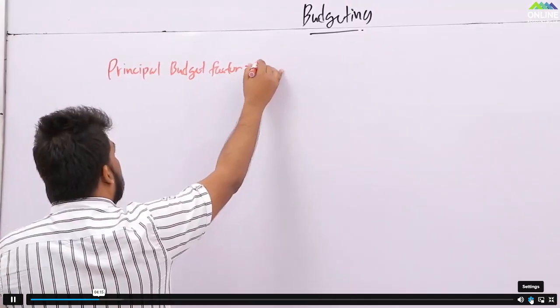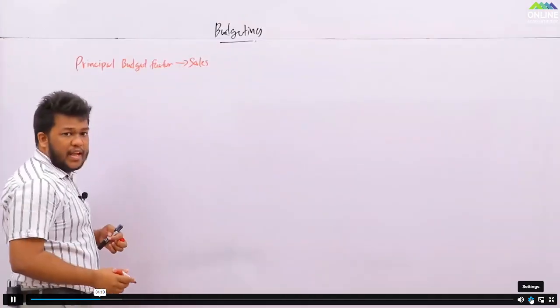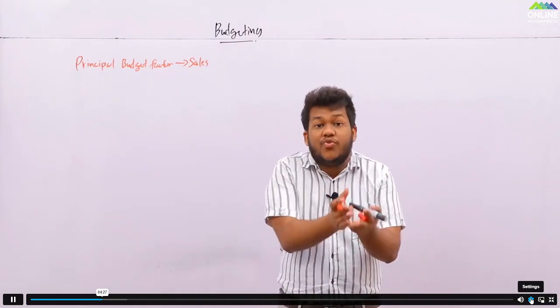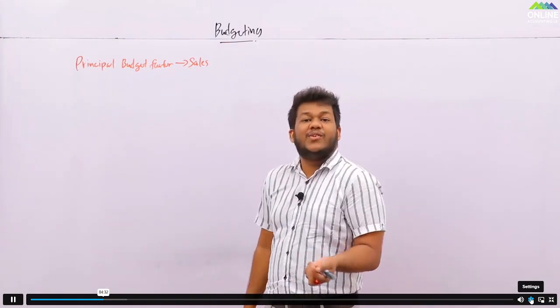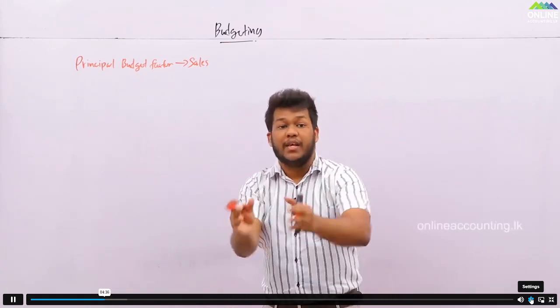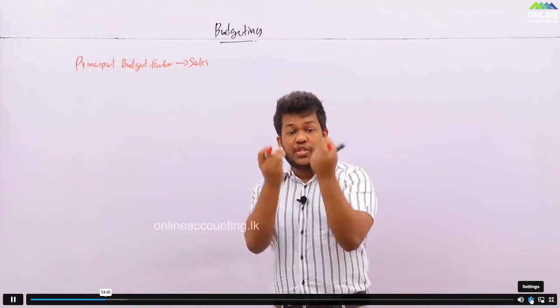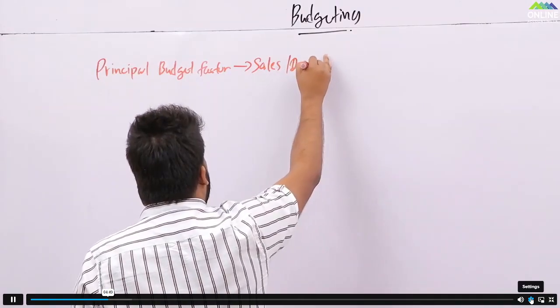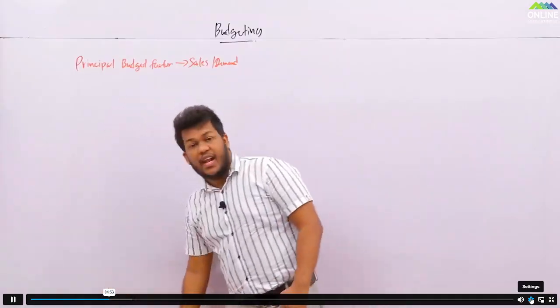It could be sales. And any other? Where sales are independent, sometimes it is demand. If the demand is there, you will have to go with the demand, because sales are also dependent on demand. Demand means the market or industry demand, but sales means how much you are going to supply, how much you are going to sell from the total demand. So demand may also be one factor.